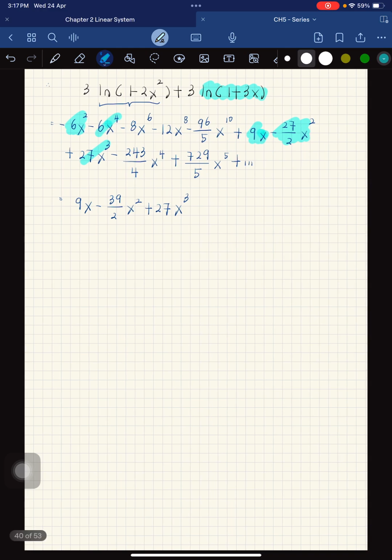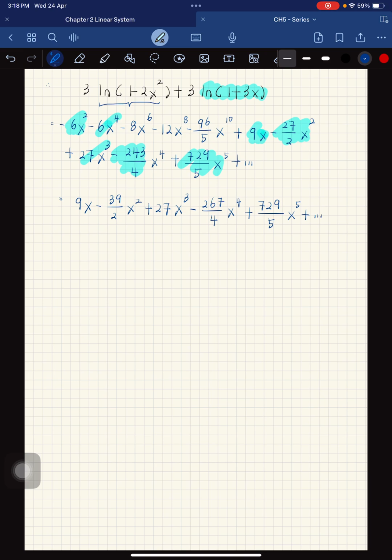Okay, so x to the power of 4, negative 6 and another x to the power of 4, negative 243 over 4, so negative 267 over 4x to the power of 4, and then to the power of 5, plus 729 over 5x to the power of 5 plus blah blah blah.